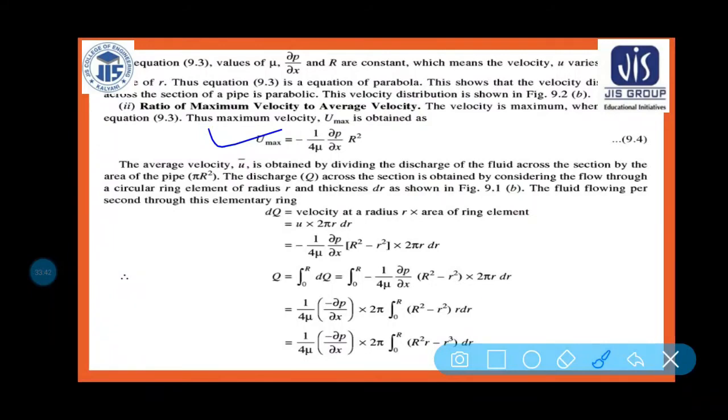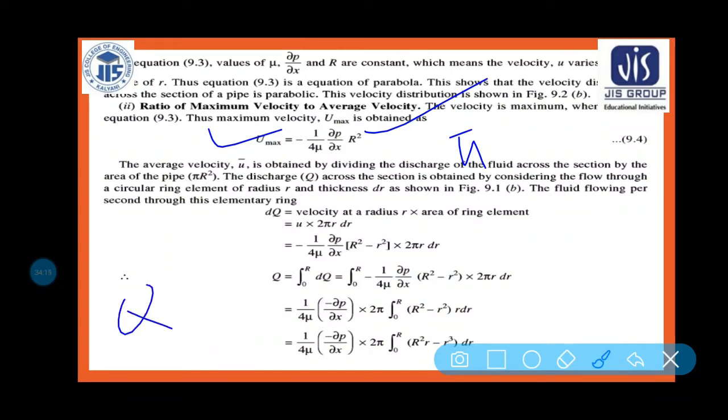At that time, let us consider capital U max is equal to the maximum velocity. U max is equal to minus 1 by 4 mu del p del x into capital R square, that is the maximum velocity. Am I right? Now the average velocity, let us consider u bar, is obtained by dividing the discharge of the fluid across the section by the area of the pipe, pi R square.